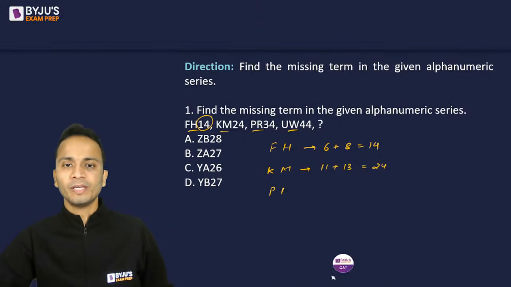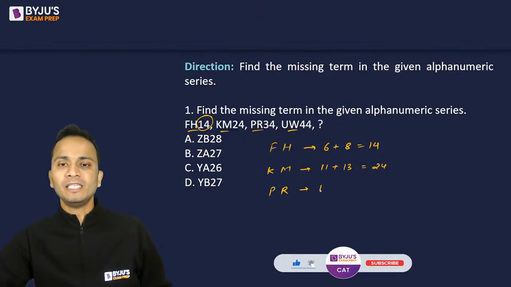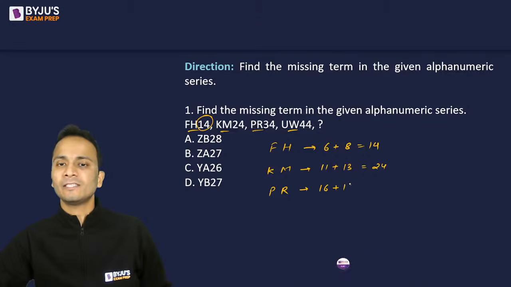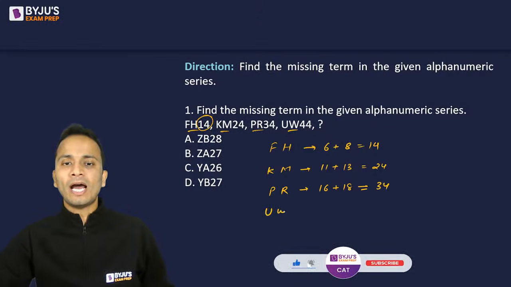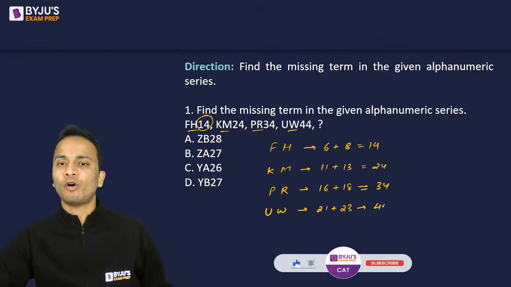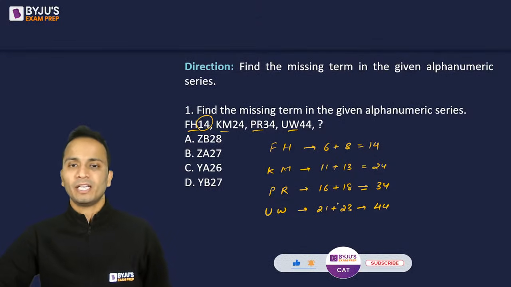Good going. P and R. So P is 16 and R is 18. 16 plus 18 is equal to 34. All right. Then U and W. U is 21 and W is 23. 21 plus 23 is equal to 44. So this is how we have obtained the numbers.